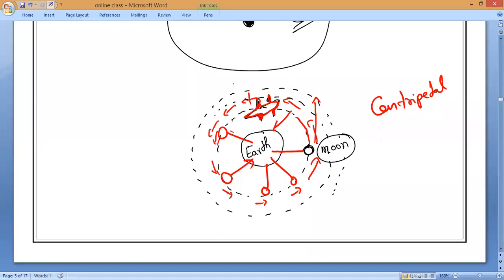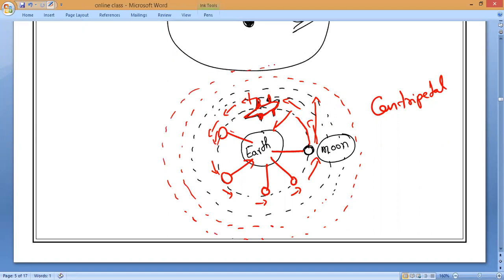If not, you will fall into space. Yes or no? You are revolving around the Earth. Are you inside the gravitational field or out of it? That is what I am asking. Inside the gravitational field. I have said this already so many times. Understand or not?